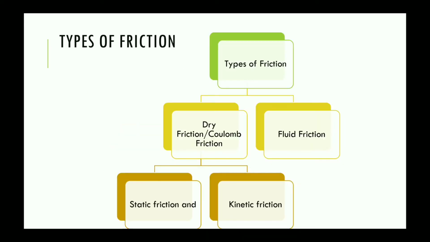So let us see the different types of friction. First is dry friction or Coulomb friction. The second is fluid friction. You can further classify dry friction or Coulomb friction as static friction and kinetic friction.